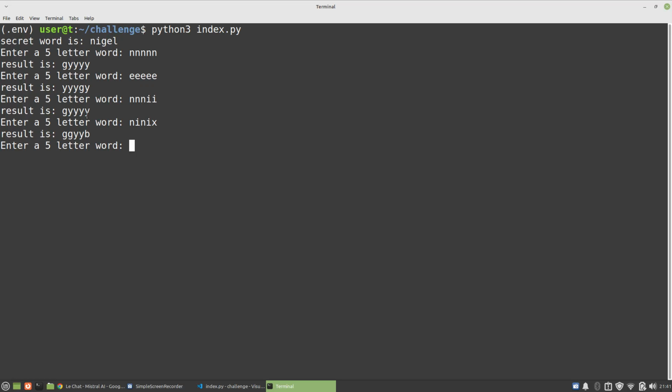And actually, as I record this, I thought that this was all working well so far, but actually it wasn't working right from the beginning even, because look here, right? It says here that we got the green for the N, but then the rest were Y's, which implies that all of our other guesses are multiple N's but all in the wrong position. Obviously, that's not true. There aren't multiple N's. There's only one N here. The green is fine. The same for the E. We should have black for the rest of them. We don't want Y's. And the same here. If I have 3 N's and 2 I's, then we would expect 1 green because the N in Nigel.